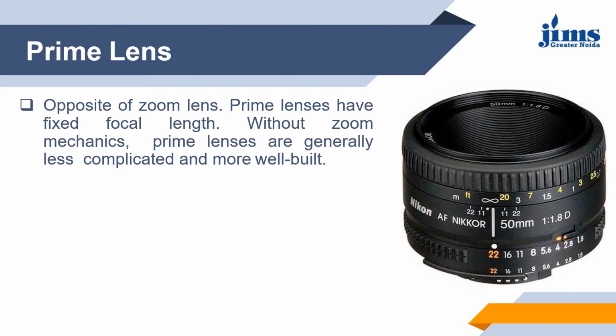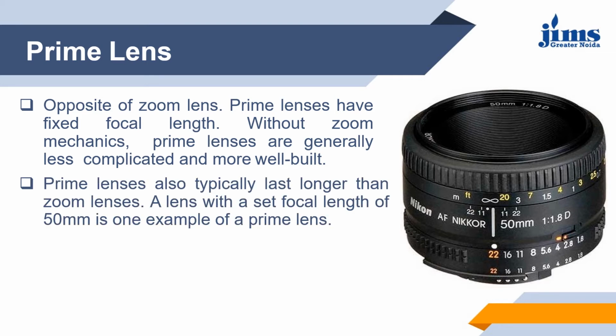Prime lenses are better quality for photo and video because they are built around a specific number of set parameters rather than constantly fluctuating parameters like in a camera zoom lens.